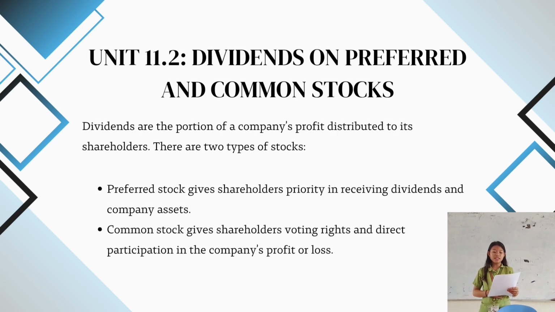So next, the dividends and preferred and common stocks. Dividends are the portion of a company's profit distributed to its stakeholders. There are two types of stocks. The first is the preferred stock, which gives shareholders priority in receiving dividends and company assets. The second is the common stock. It gives shareholders voting rights and direct participation in the company's profit or loss.